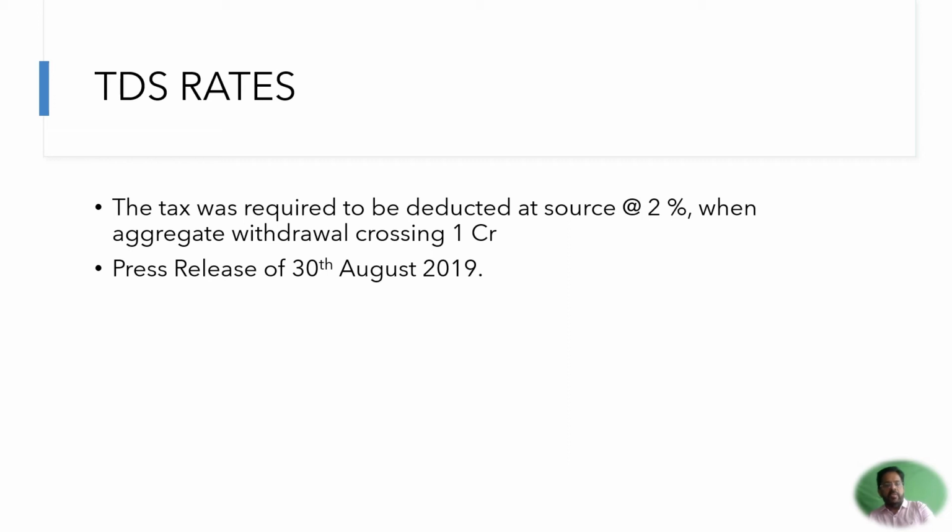The government came out with a circular on 30th August 2019 on how to calculate this limit of 1 crore and how it can be made applicable from 1st September 2019. We will be looking at this in our subsequent slide when we do the calculation of the TDS.